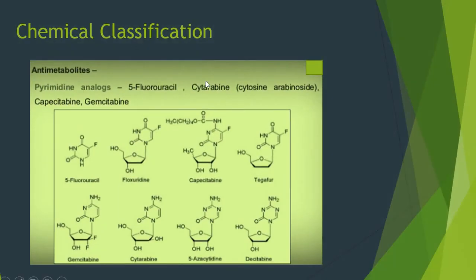The next chemical classification is antimetabolites, and this is also subclassified into three parts. The first is the pyrimidine analogues, in which examples of drugs are 5-fluorouracil, cytarabine, etc., and these are the structures of the drugs.